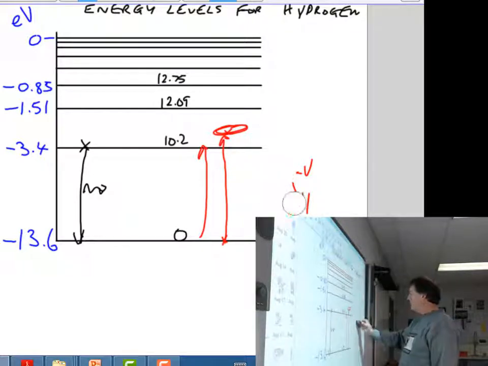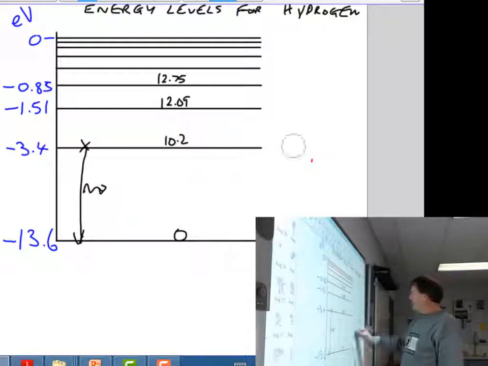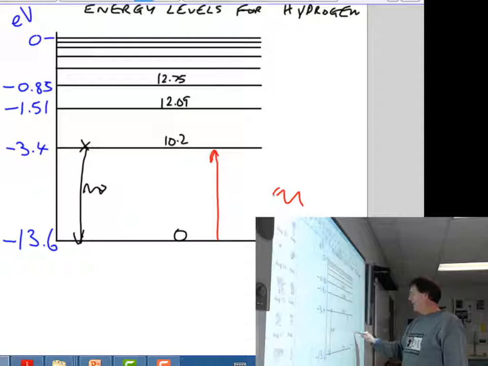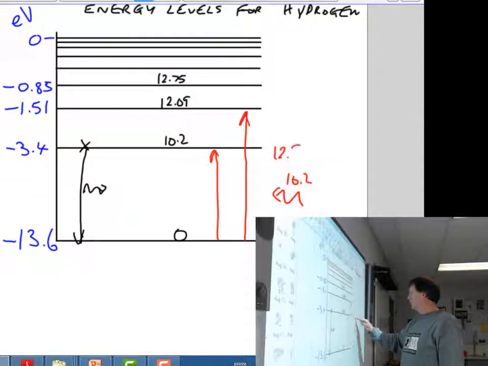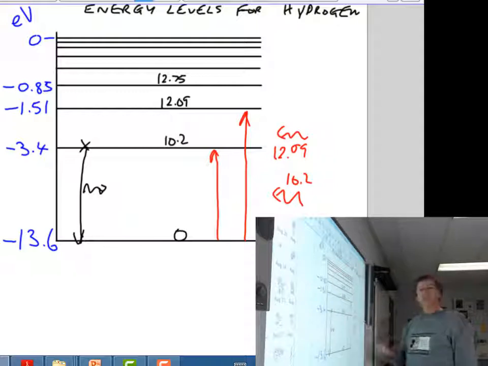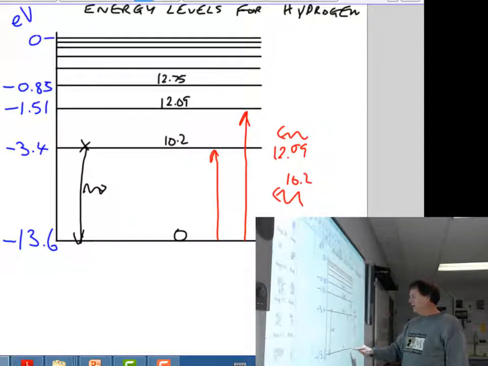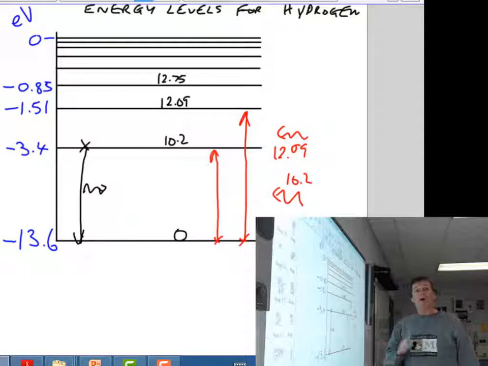The only ones that could be absorbed then, if you look at it, are the photons that have exactly energies of this much. 10.2, that would be absorbed. 12.09, that could be absorbed, and so on. So the only photons that can be absorbed by this particular gas, hydrogen, are the ones that actually match those 10.2, 12.09s, and anything in between would go straight through. And that's why you get line absorption.